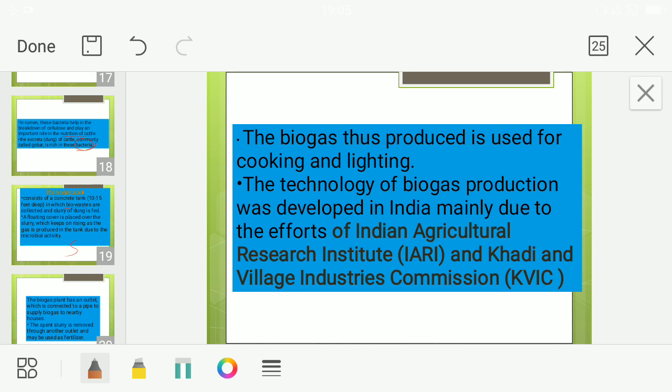Hope it is clear. In this you have to learn what is slurry and what is sludge. What are the major components of biogas? It contains methane, carbon dioxide, hydrogen sulfide, and ammonia. Then you should know what are methanobacterium, what are methanogens, and what is biogas. Okay, so these are regarding your biogas. Hope it is clear. Thank you.